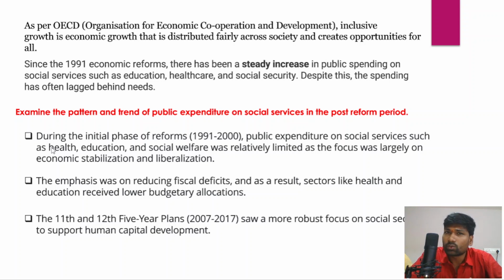And since the 1991 economic reforms, it is evident from the analysis of the available data that there has been a steady increase in public spending on social services, particularly in the areas of education, healthcare, and social security. Despite this, the spending has often lagged behind the needs, right? So even though the expenditure on social services has increased substantially in different areas, it is not at the desirable levels.